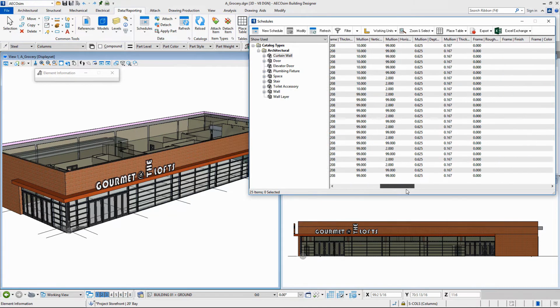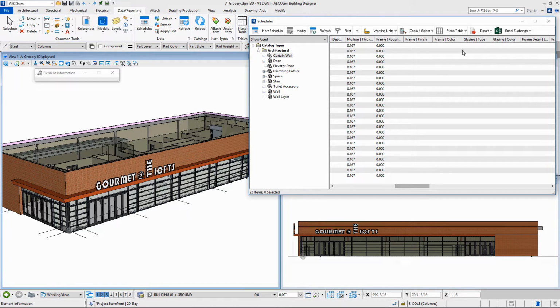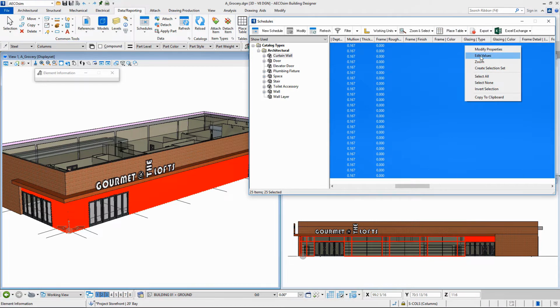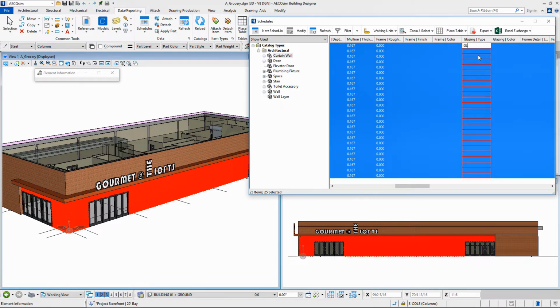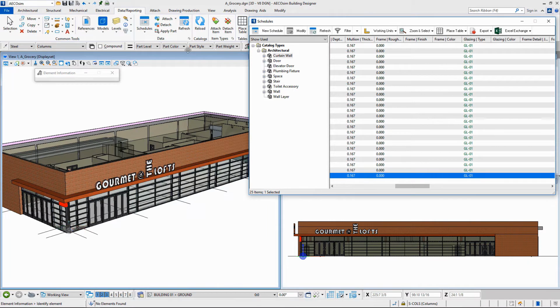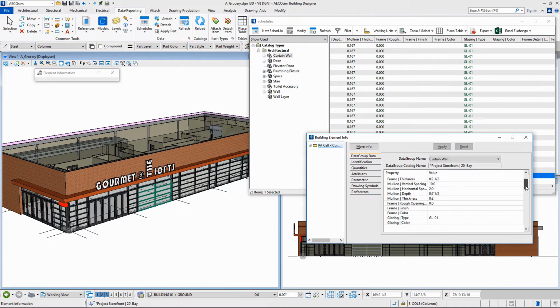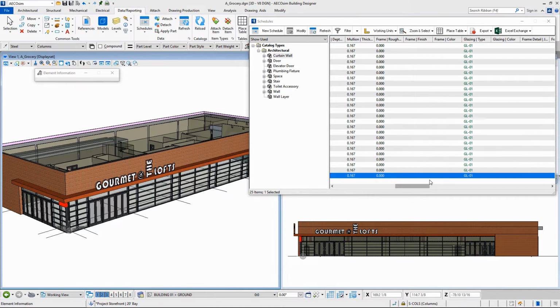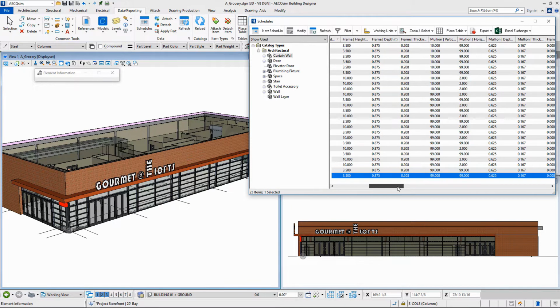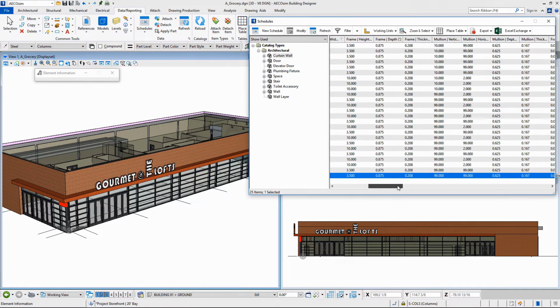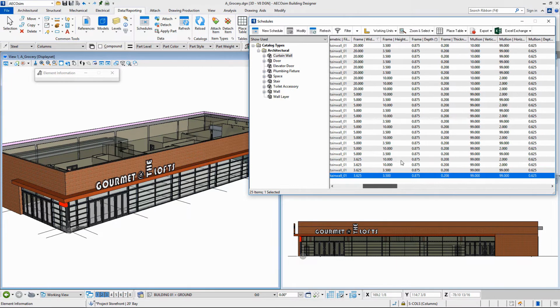But first, just to show you how the data group system works, this is where we make all of our edits between the model and the drawings. I can highlight multiple curtain wall pieces and edit values, so I can go in and do glazing type 01, and since I've highlighted them all, quickly it'll add that data on all those curtain wall pieces. And if I go to select information on there and scroll down, you'll see that that glazing type information is now embedded in that object that quickly on all of them. Then we can go and sort the frames.